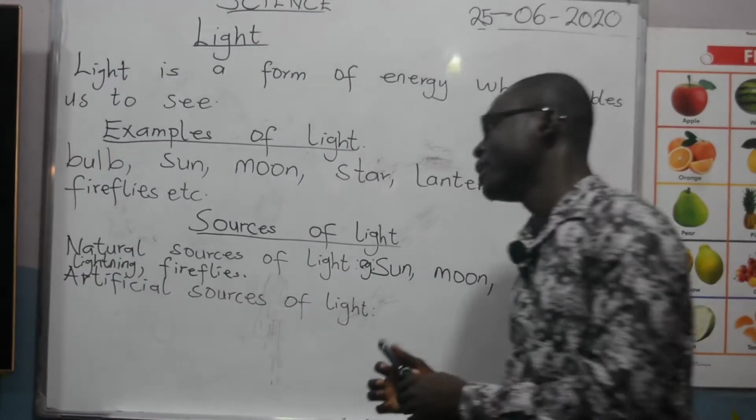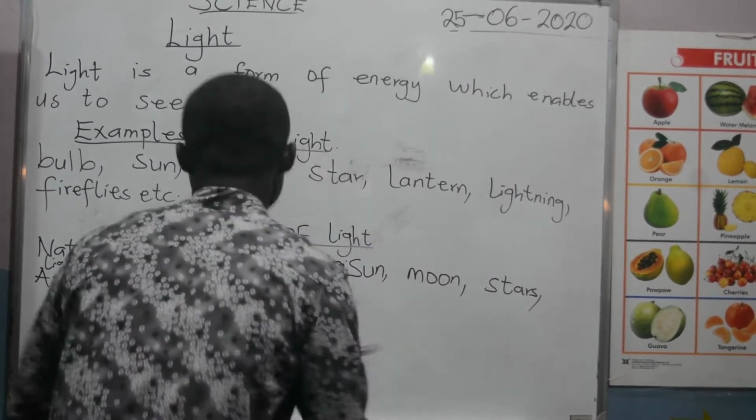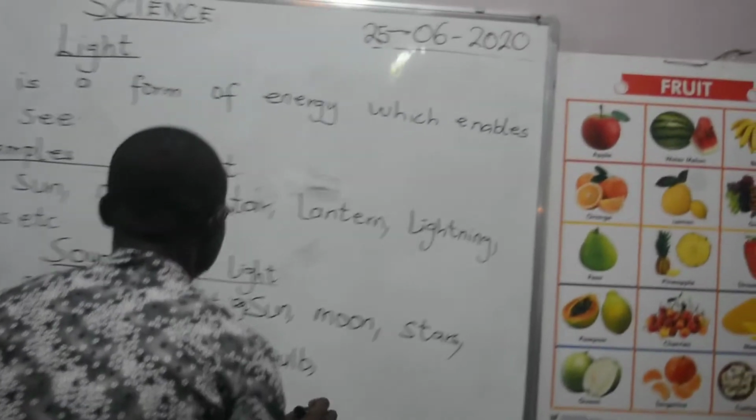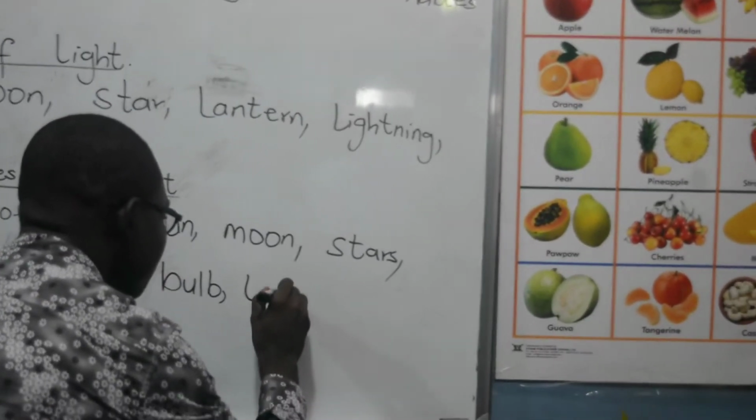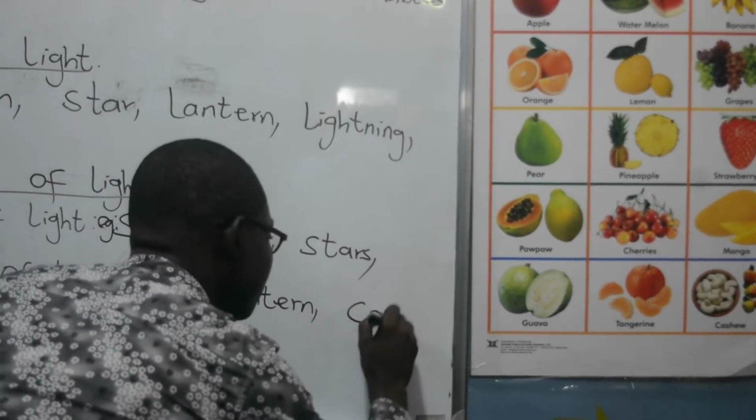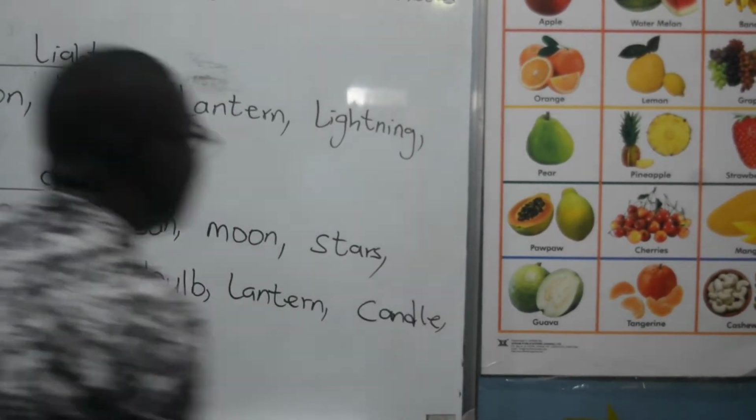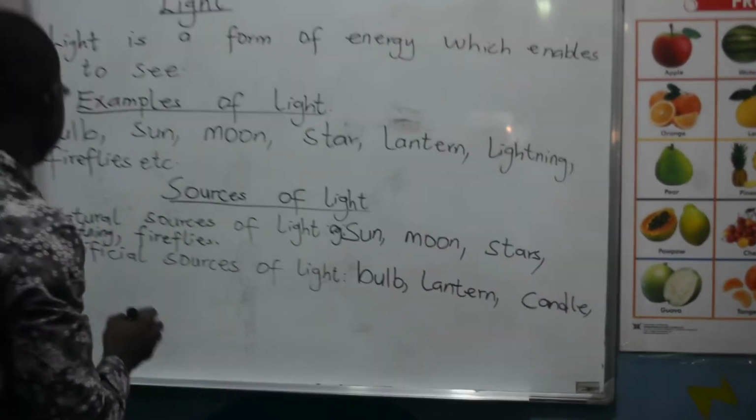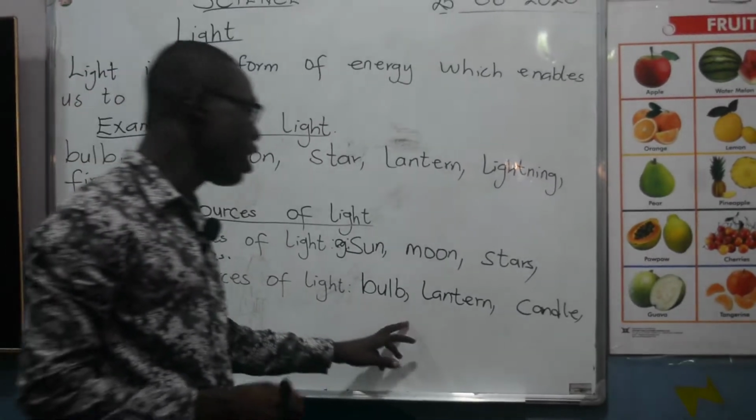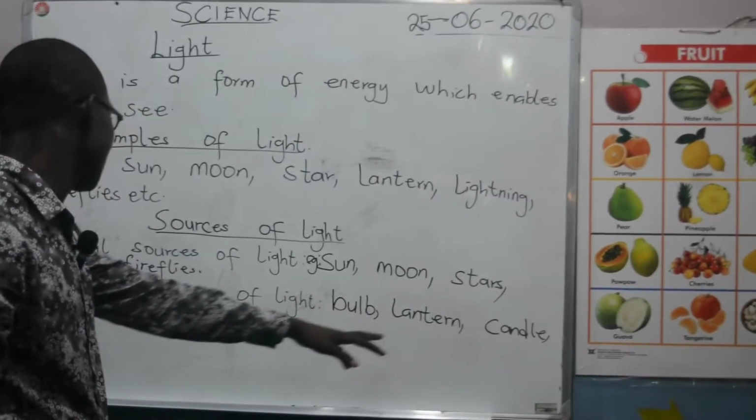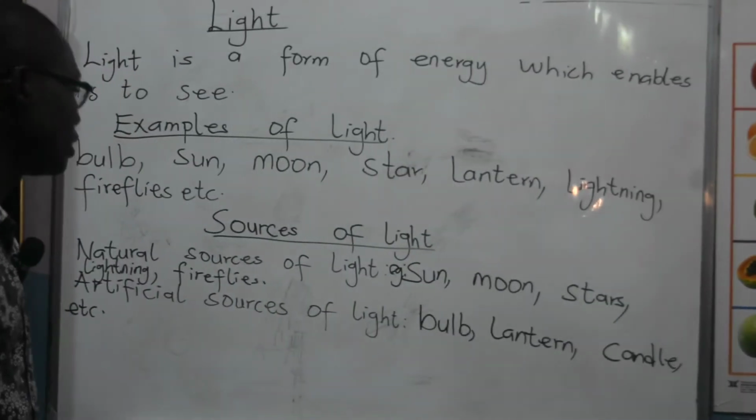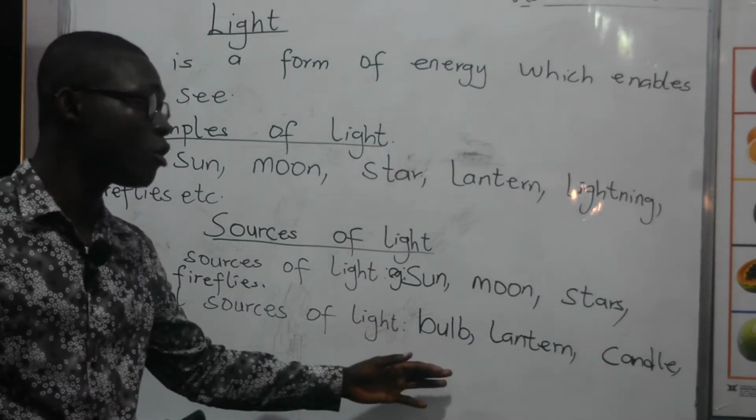We have so many examples here. We have what we call bulb. We have lantern. We have candle. And etc. So, bulb, lantern, candle, they are all artificial sources of light. And I believe you have all seen a bulb before.